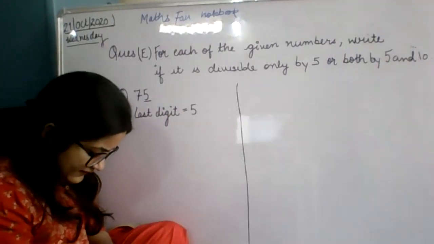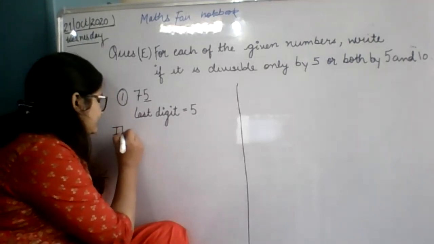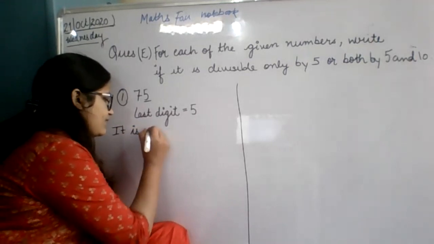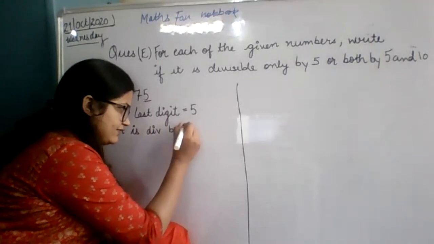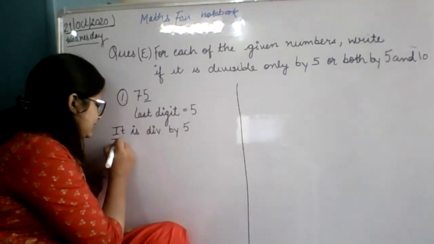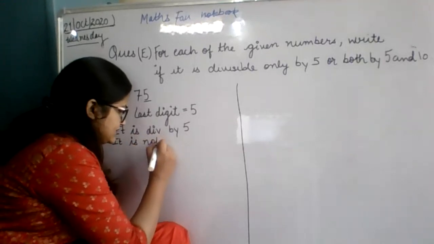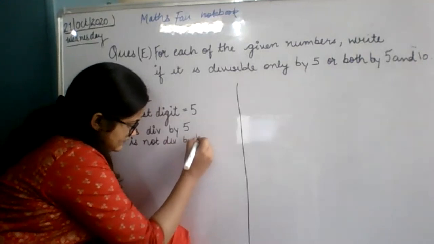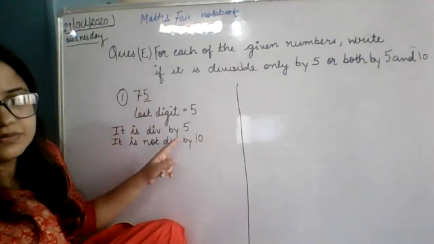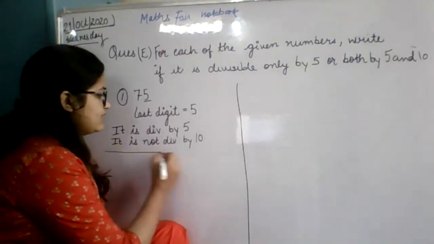Last digit is 5. So it is divisible by 5, yes or no? Yes, ma'am, it is divisible by 5. Is it divisible by 10? No, ma'am, it is not divisible by 10. It is divisible by 5, it is not divisible by 10. Like this you have to do.